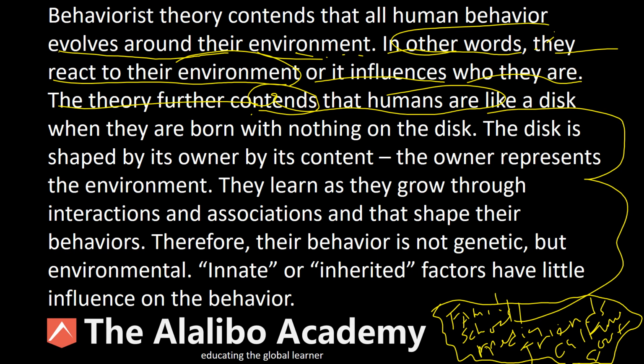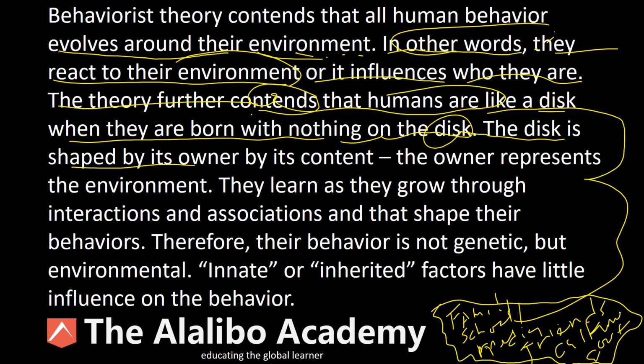All right, the theory further contends that humans are like a blank disk when they are born, with nothing on the disk. You go to the store, you buy a blank disk, and there's nothing on it. Now, the disk will be identified by what's on it.